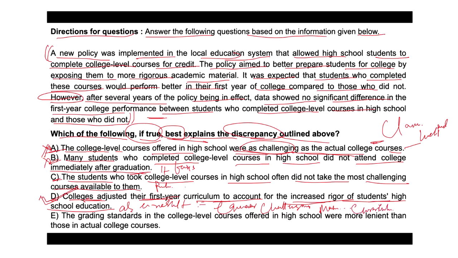Let's look at option E. Option E stated that the grading standards in the college level courses offered in high school were more lenient than those in actual college courses.